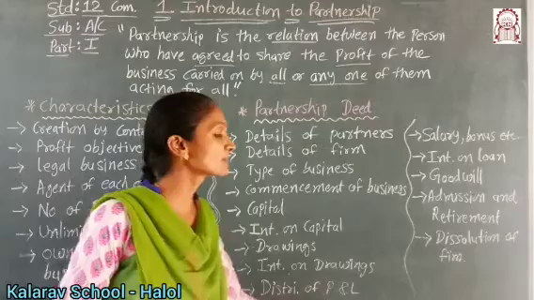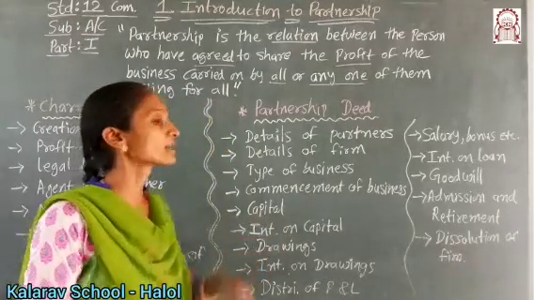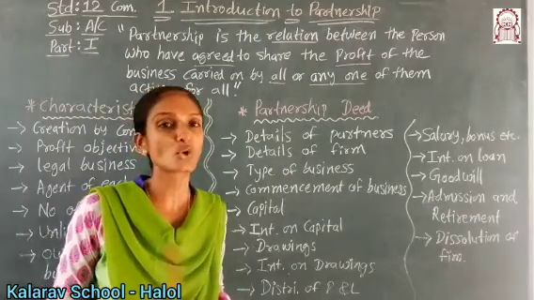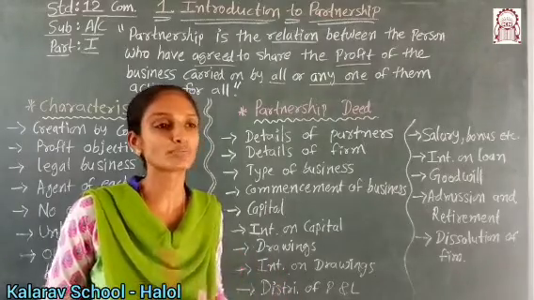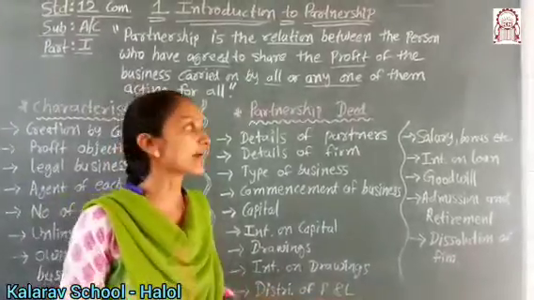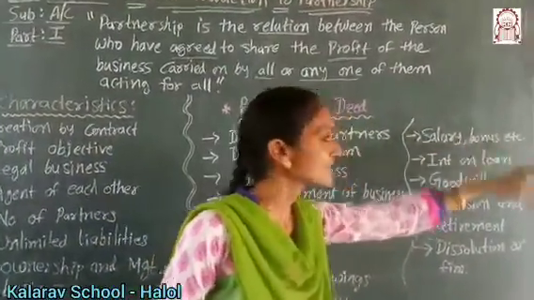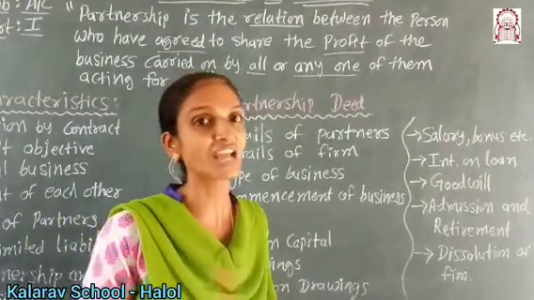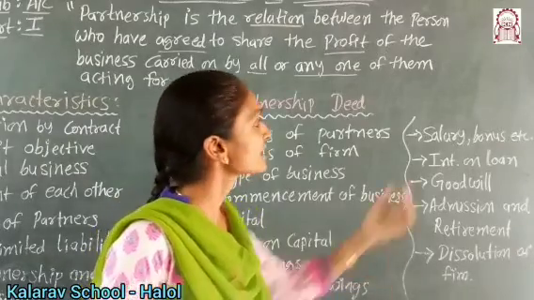Then distribution of profit and loss. Generally profit and loss are divided according to capital. Otherwise, when nothing is mentioned anywhere, the partners have to divide profit and loss in equal proportion. Otherwise they have to decide in advance what proportion. Then salary, bonus, etc. have to be decided if a partner is entitled to it and does extra work. For that they have to mention it.